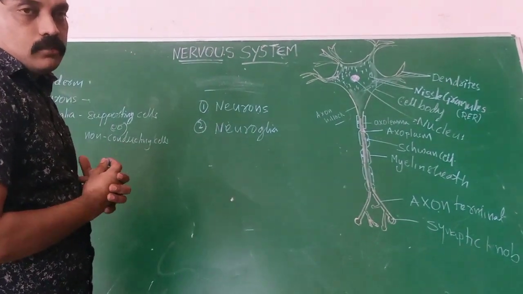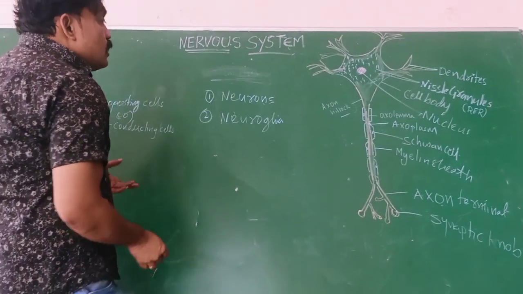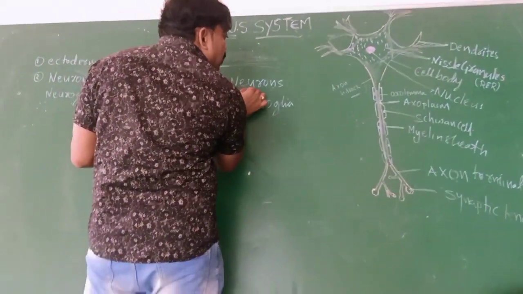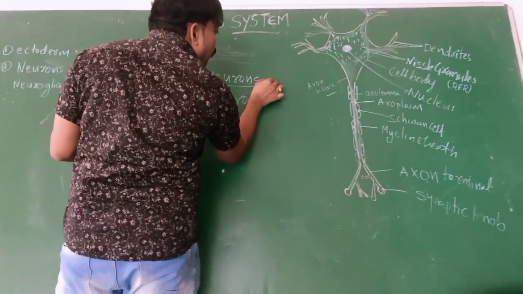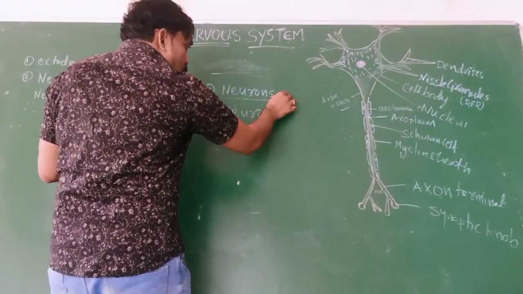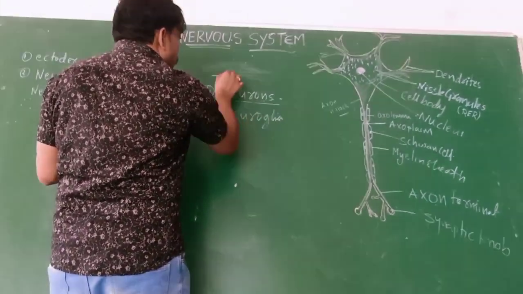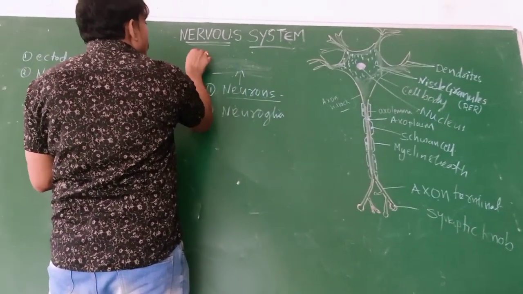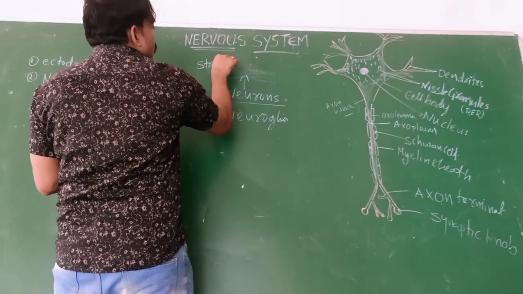What is a neuron? A neuron is the structural and functional unit of the nervous system.